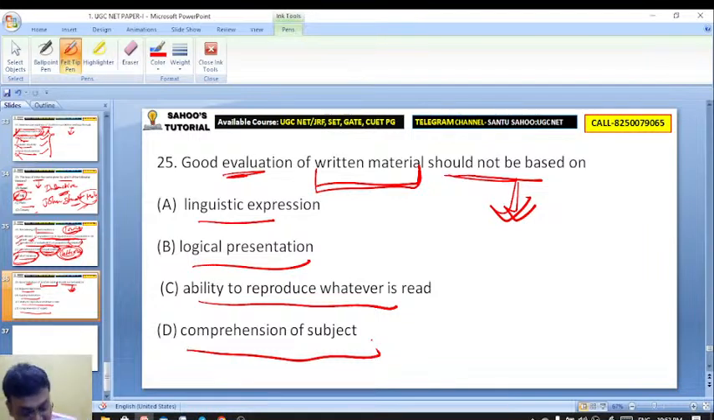What is linguistic expression? That is whether that student has used,